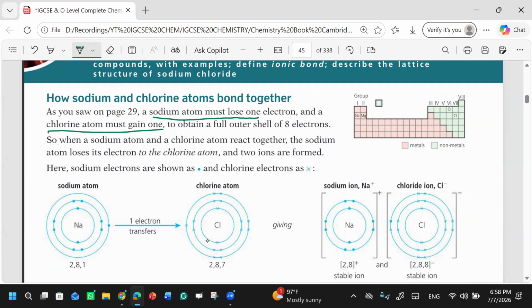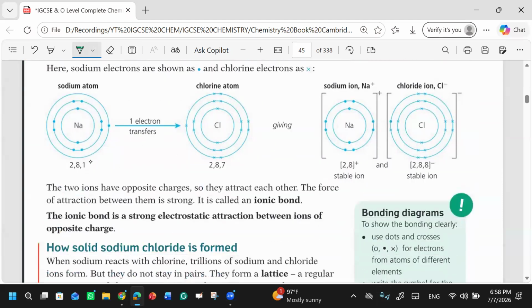Chlorine atom will gain an electron, and what will happen? There will be a full outer shell of 8 electrons. Initially, this is 2,8,1 and this is 2,8,7. This one will be lost from the sodium and the chlorine will gain this one, right? The electronic configuration of sodium is 2,8,1, so the first shell, the K shell, has 2 electrons. The second shell is the L shell, right? And how many electrons are there in the L shell?